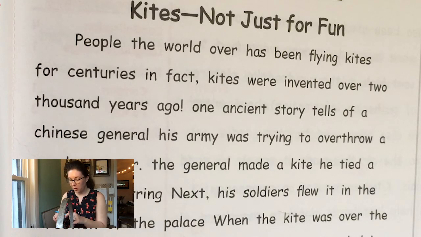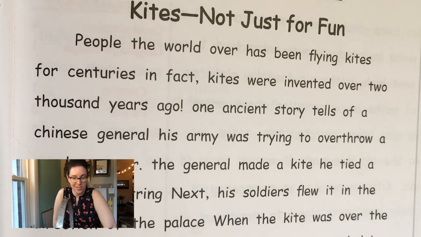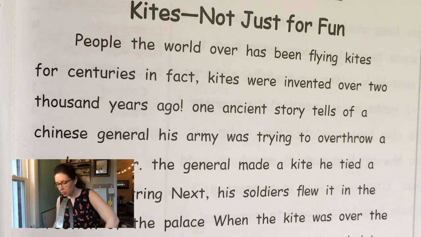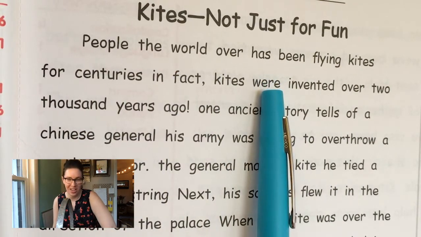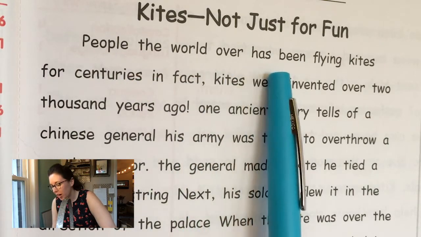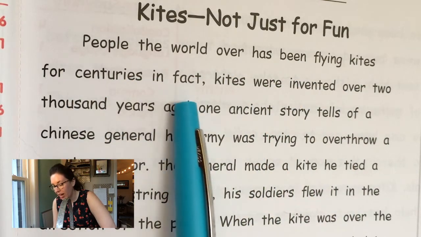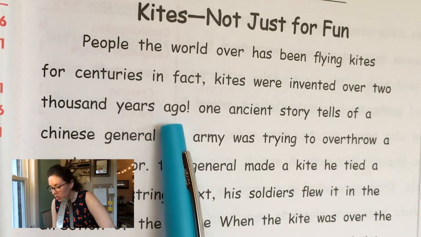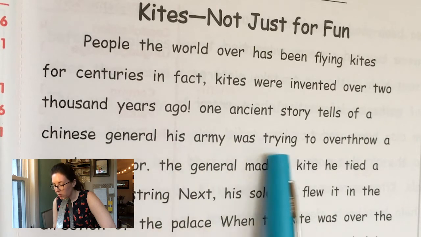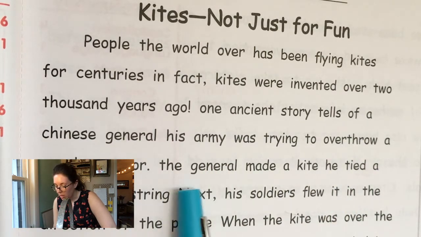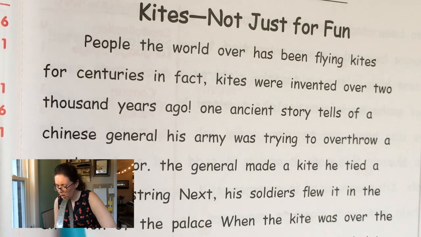Our very first paragraph that we're going to edit is called Kites, Not Just for Fun. So the first thing I want you to do is we're going to read over the whole thing and then go back and start making our edits. People the world over, don't edit it yet. People the world over has been flying kites for centuries. In fact, kites were invented over 2,000 years ago. One ancient story tells of a Chinese general. His army was trying to overthrow a cruel emperor. The general made a kite. He tied a knot in the string.